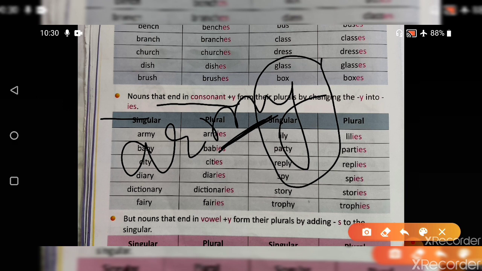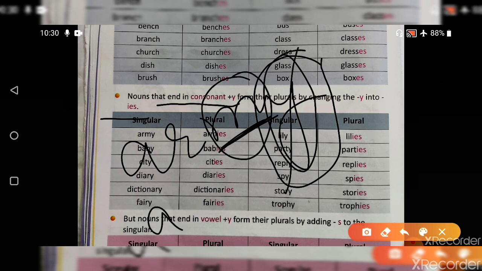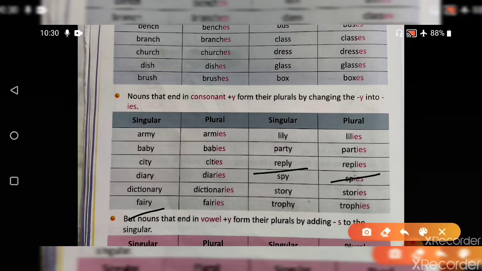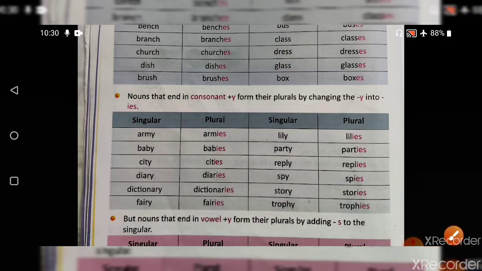So whenever a word is ending with a consonant and a y, we remove the y from there and add ies. Similarly, reply becomes replies, fairy becomes fairies, lily becomes lilies, city becomes cities. I hope it is understood to you. Now coming on to the third one.